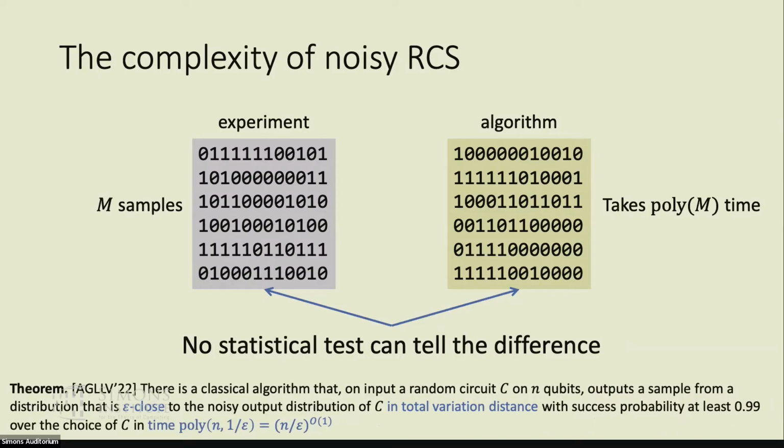So here is the technical statement of the algorithm. Basically, it's a simple corollary from this statement, which says that we can achieve small total variation distance. So basically, this algorithm can achieve any specified total variation distance. And then given the number of samples M, we just choose the desired error to be roughly 1 over M, and then that guarantees indistinguishability.